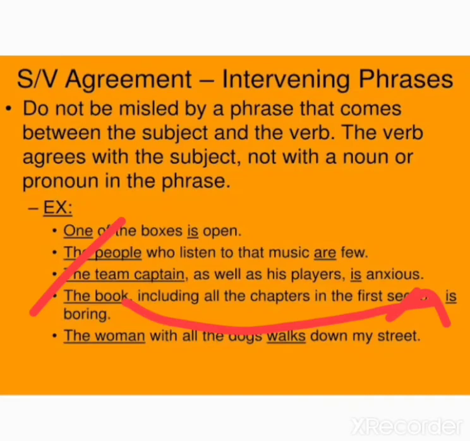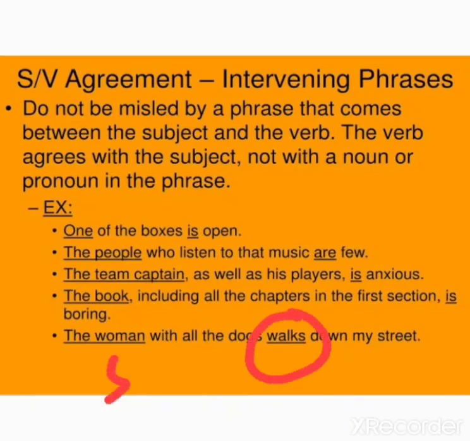Okay, the woman with all the dogs walks down my street. So the woman walks down the street. Here the woman is singular number. So that is why after the main verb I have added s, because the verb is also singular. So that is why the woman with all the dogs walks down the street.